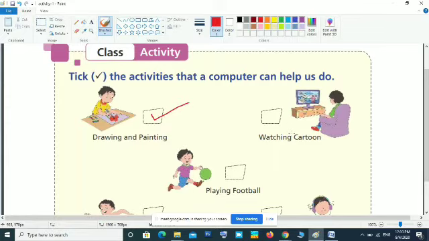Then second one, watching cartoons. Can you watch cartoon in a computer? Page number 13.